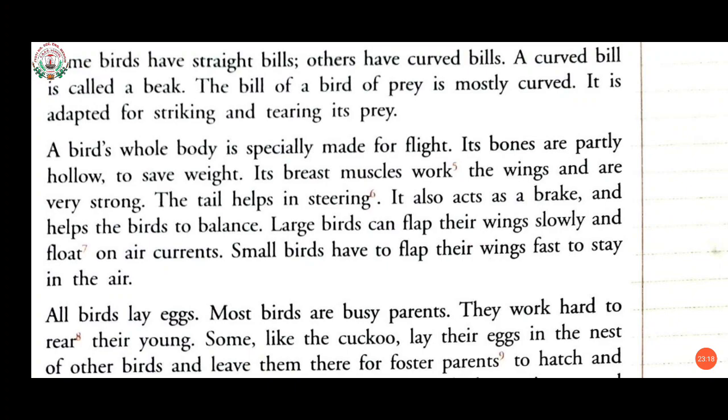Now next one. A bird's whole body is specially made for flight. Its bones are partly hollow to save weight. Its breast muscles, which work the wings, are very strong.